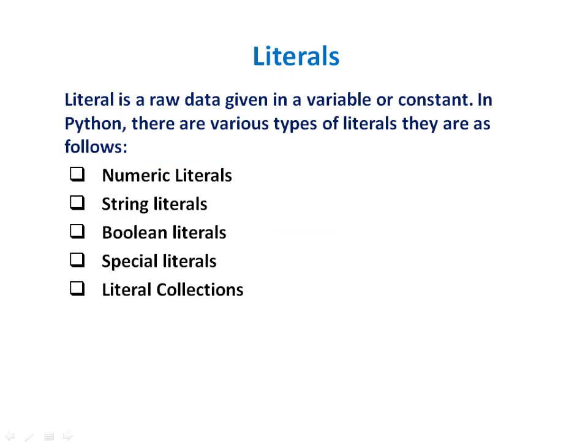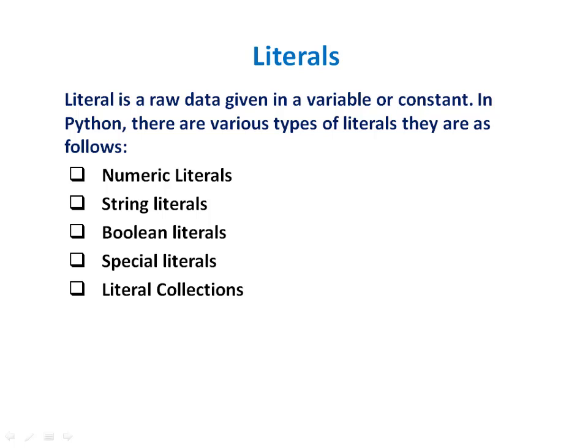The third part of our session is literals. A literal is raw data given in a variable or constant. So whatever data is assigned to either a variable or a constant, the value which is assigned is known as a literal. In the last case we have seen that pi, the constant, was assigned the value 3.14. So the value 3.14 which is assigned to the constant is known as a literal.